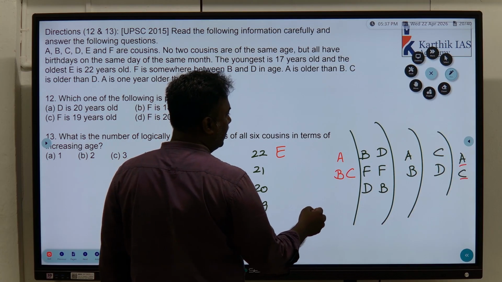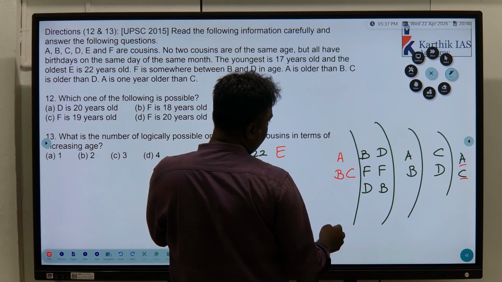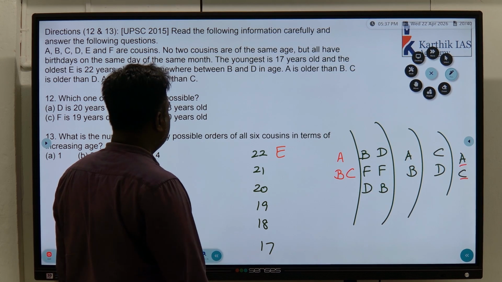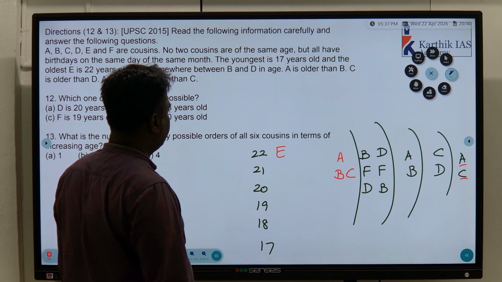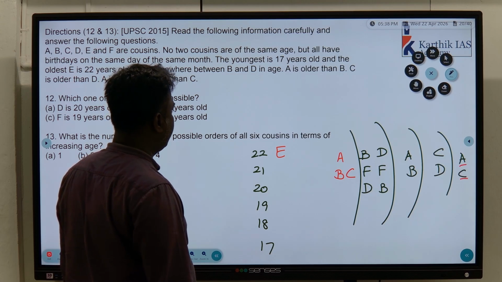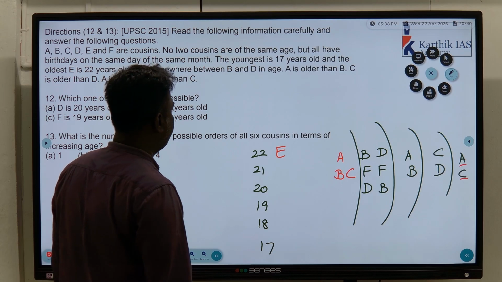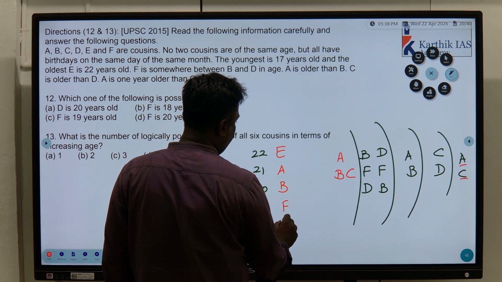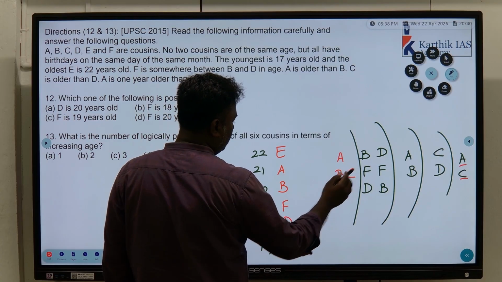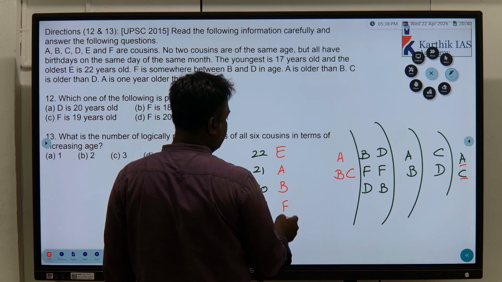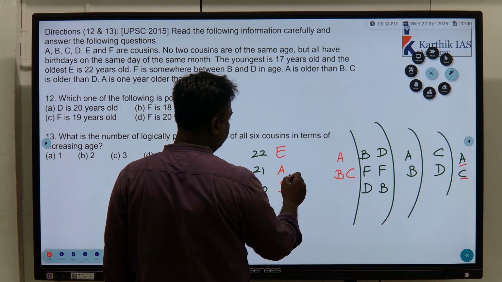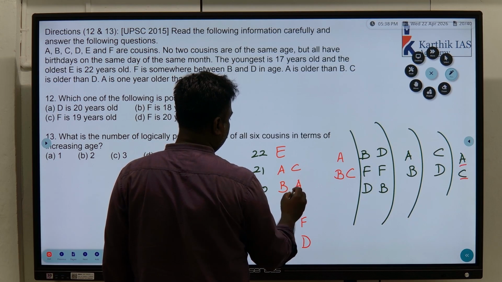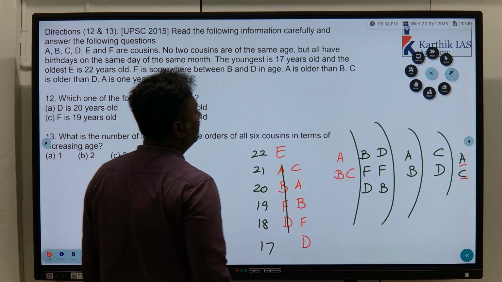Then below B, FD has to come, or above B, FD has to come. That's the conclusion of what they mentioned. So A, B, FD we can go for it because above B is not possible. A, B, FD we can make it, and then above, DC has to come. So this is not possible. So this is ruled out. Understand?